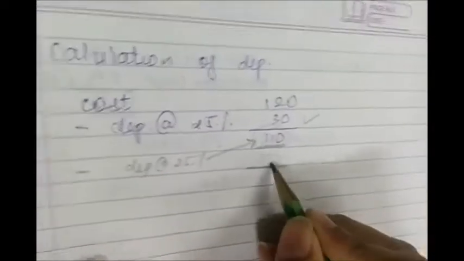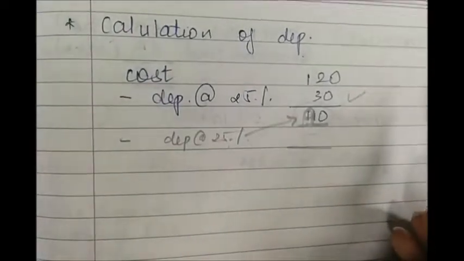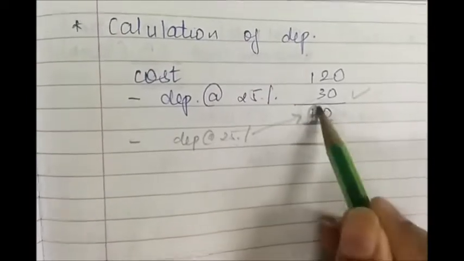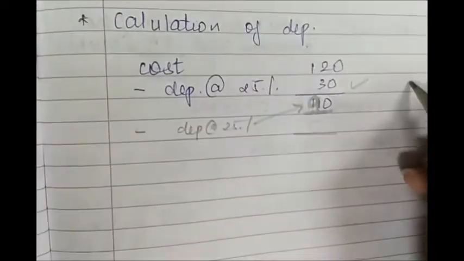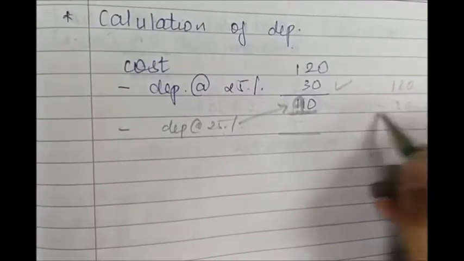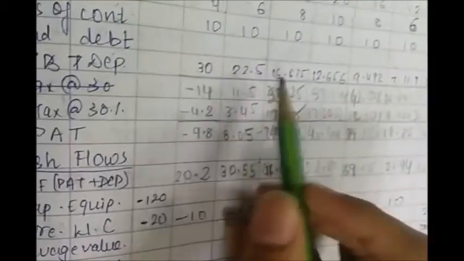In the same manner, you will get the book value. It was 90, by mistake I said 110. So what you will do, you will deduct the depreciation for every year, and the next year's depreciation you will calculate on the remaining value. In this way we will calculate it for 7 years, and you will get 30, 22.5, and so on.